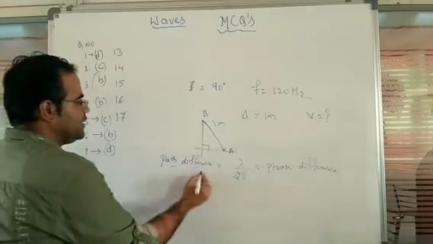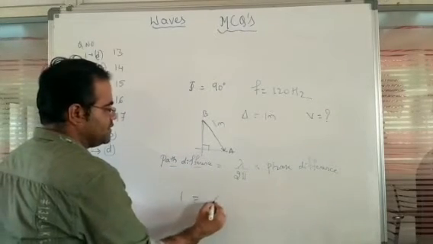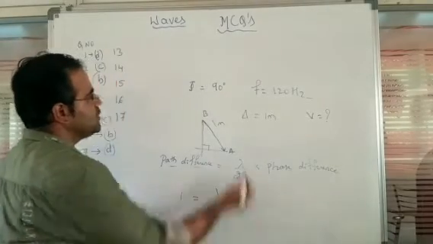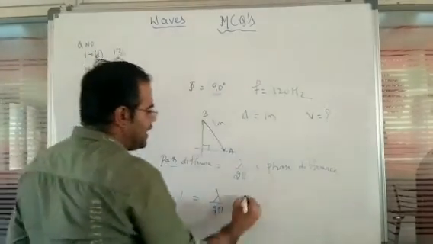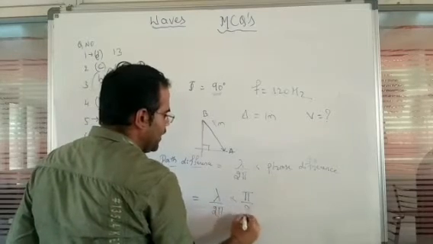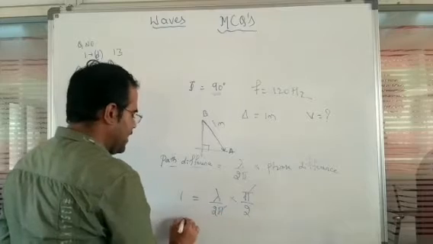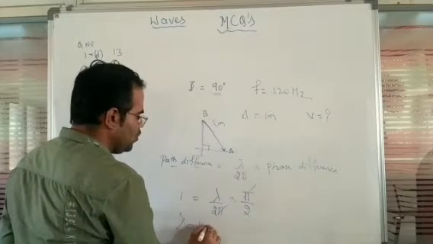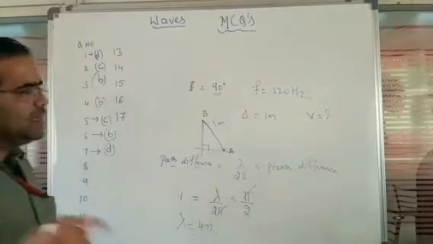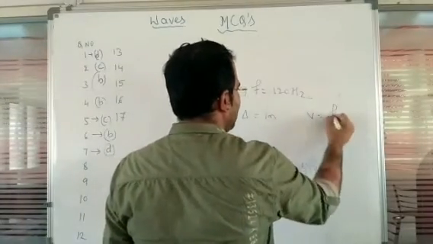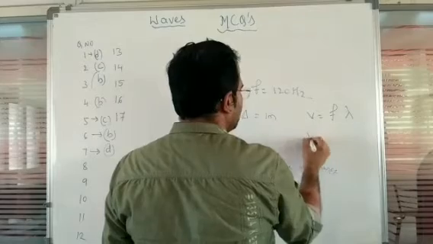Now the path difference is 1 meter, which is equal to lambda divided by 2 pi into the phase difference. The phase difference is 90 degree, so we can write pi divided by 2. So pi gets cancelled. Lambda is equal to 4 meter. Now we have to identify velocity, that will be frequency into wavelength.